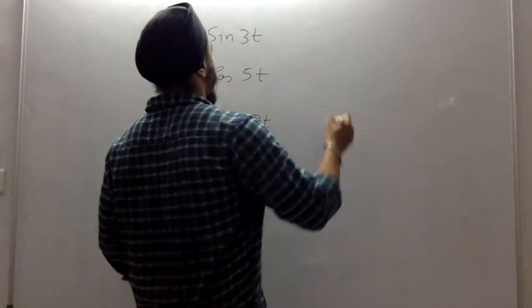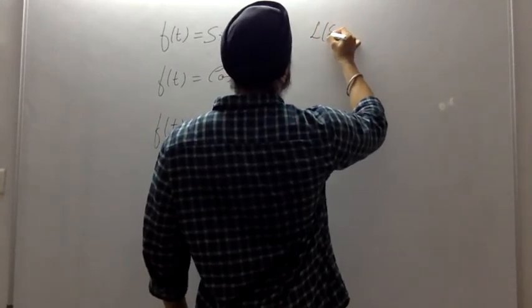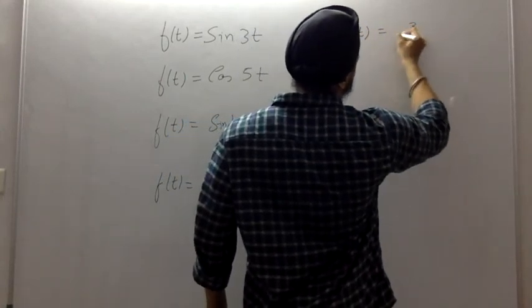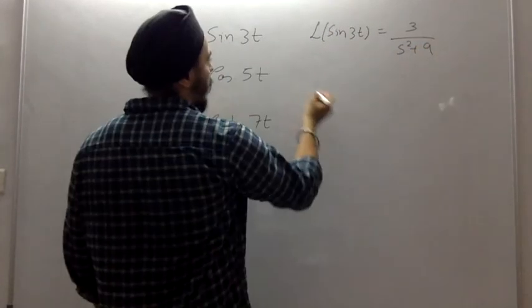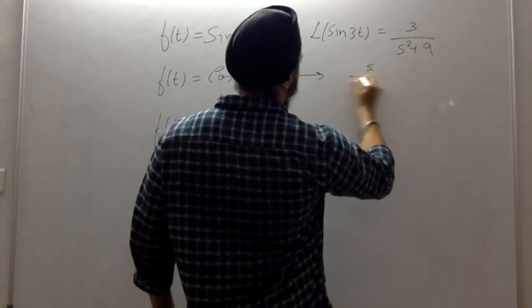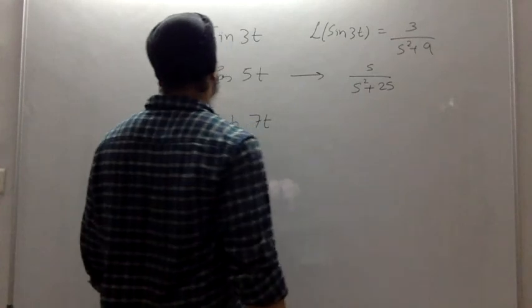Now the results are: Laplace transformation of sine 3t will be equal to 3 over s square plus 9. For cos 5t it will be s over s square plus 25.